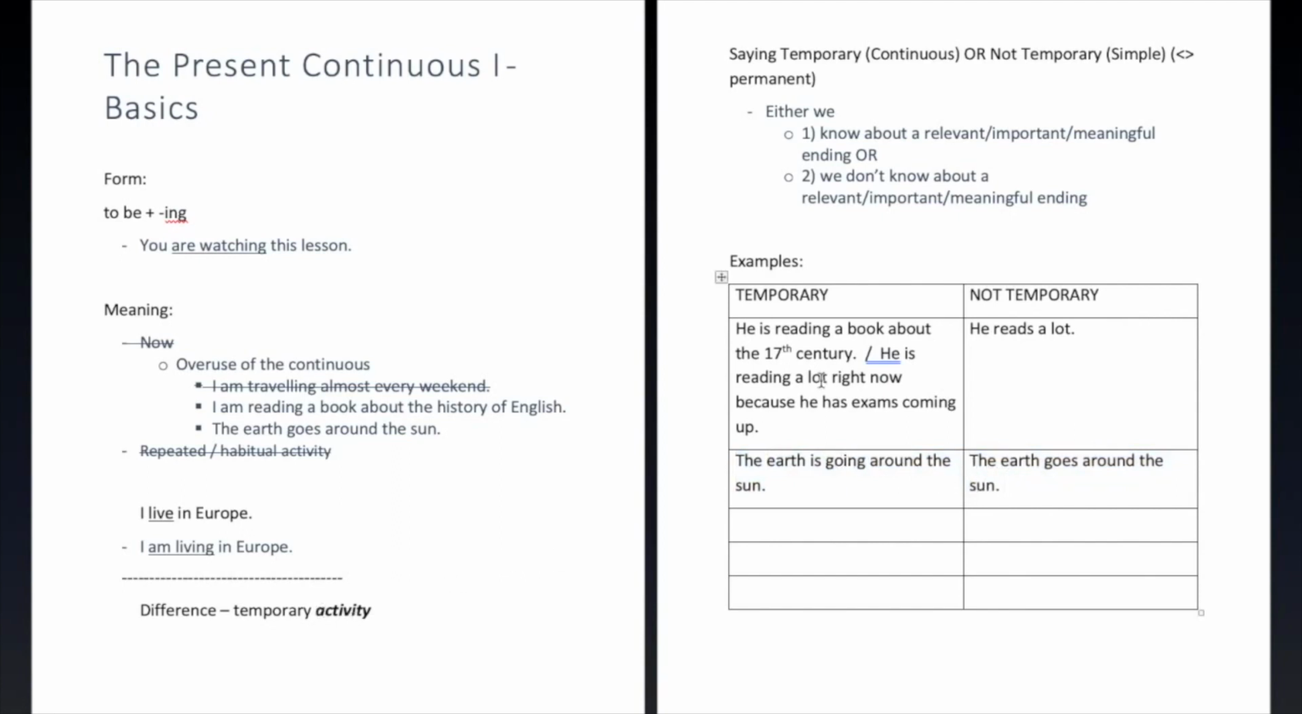So either we're adding this temporary meaning in there or we're not adding it in there. And usually we would not, because this will not stop or end for a very, very long time, billions of years. It's supposed to be. Right? So most of the time we're not really interested in the ending to this, just like we're not interested in the ending to him reading a lot.